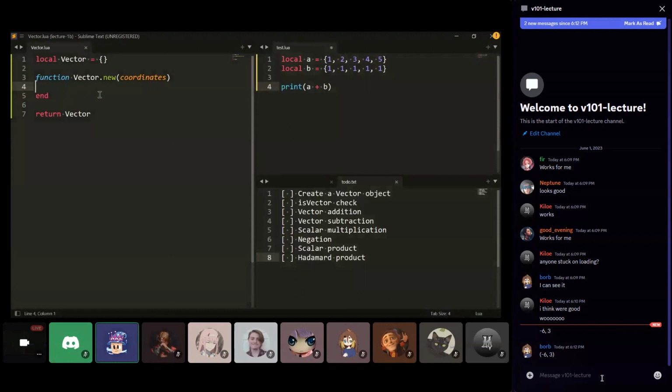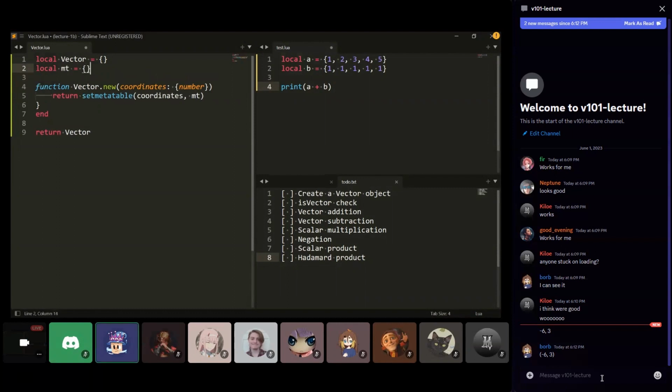So what we're going to do is tack onto our coordinates. Let's be clear, our coordinates are a list of numbers. And we're going to tack on to our coordinates a metatable.